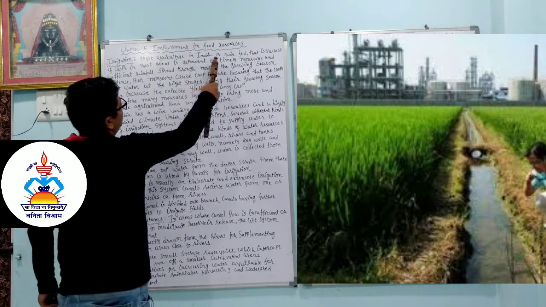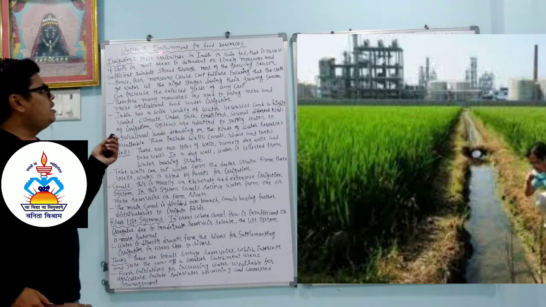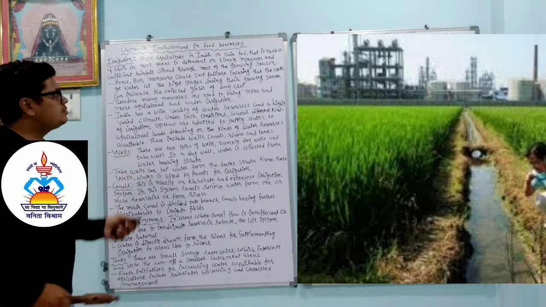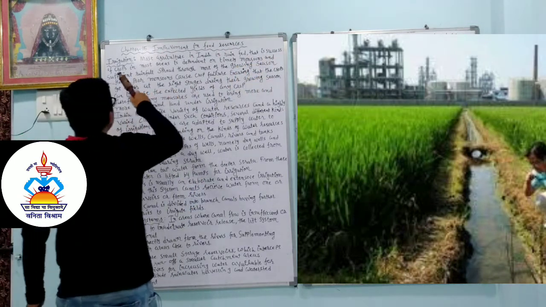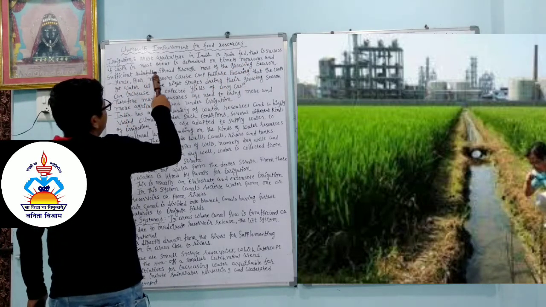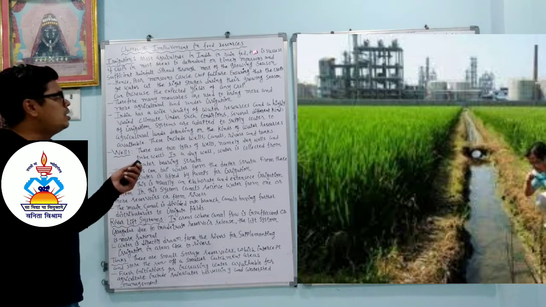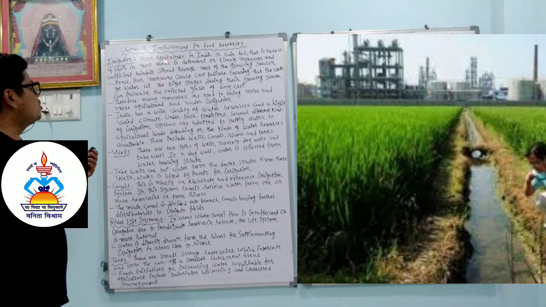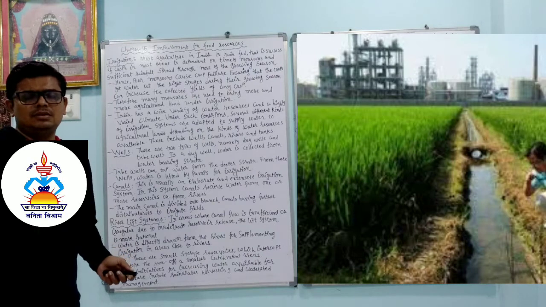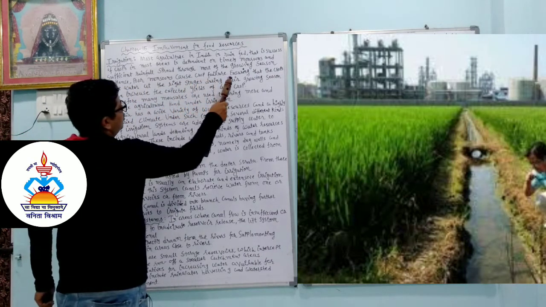Most agriculture in India is rain fed. So most of our agriculture system depends on what? Rain. That is, the success of crops in most of the area depends on the timely monsoon and sufficient rainfall spread through most of the growing season. Crop success totally depends on the timely monsoon and sufficient rainfall spread through most of the growing season. Hence poor monsoon causes crop failure.